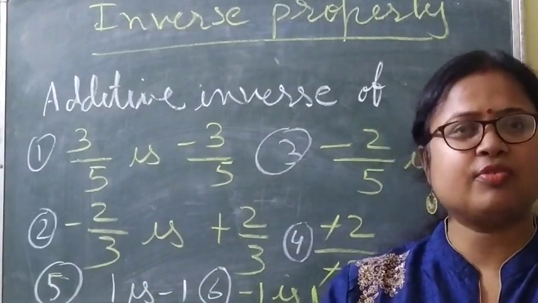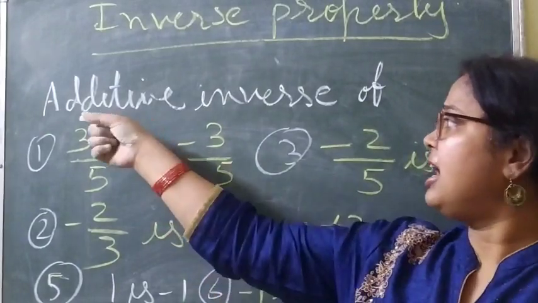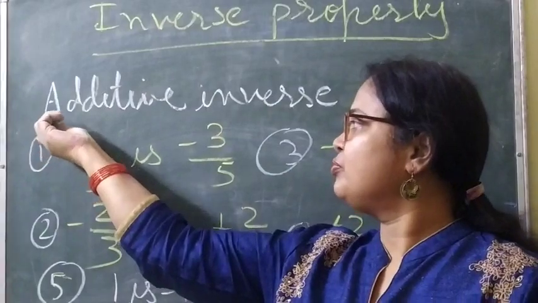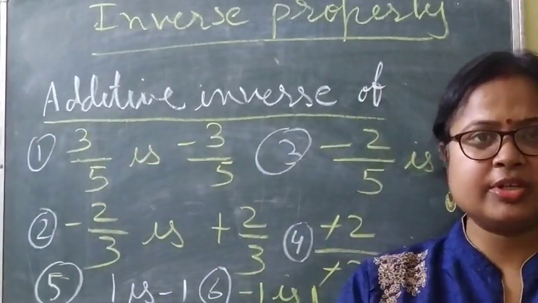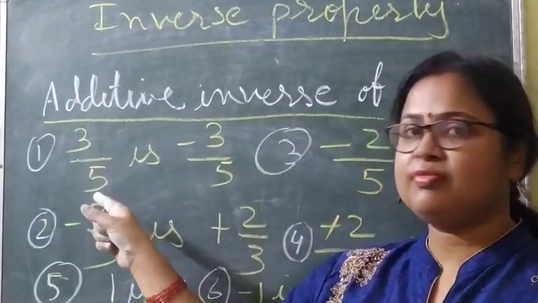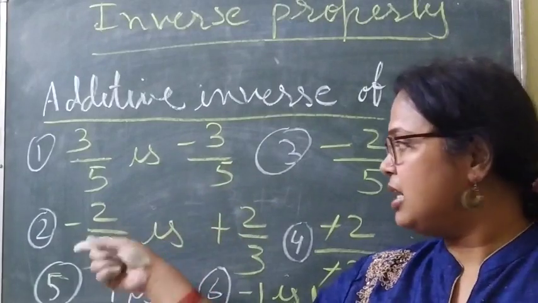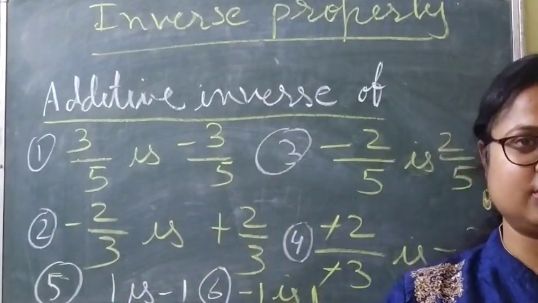In case of additive inverse, if it is written in the question, write the additive inverse. Clear? Read the question very carefully. If it is given in the question, write the additive inverse of 3 by 5, so minus 3 by 5. Minus 2 by 3, then plus 2 by 3. Clear? So no confusion at all.